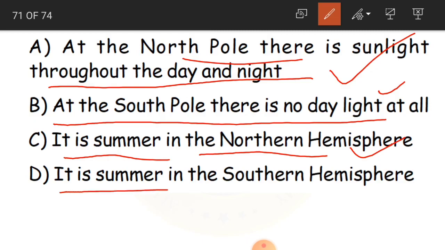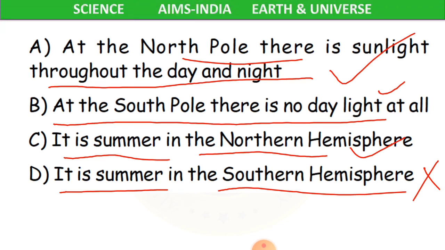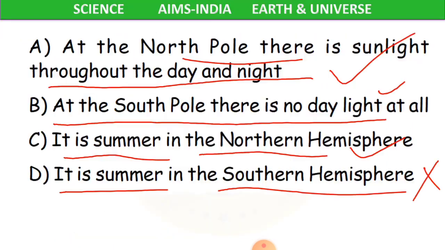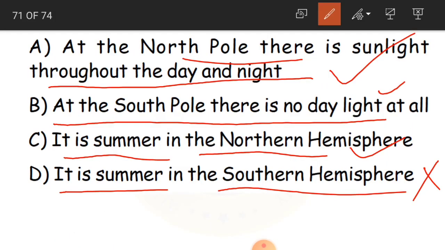And D is, it is summer in the southern hemisphere. This is wrong. It will be winter in the southern hemisphere. Okay, so that is why the D option is wrong. This is the correct answer actually, because we have to identify the statement which is not true. So according to that, D is the correct answer. Clear children? Now we'll move on to the next question.